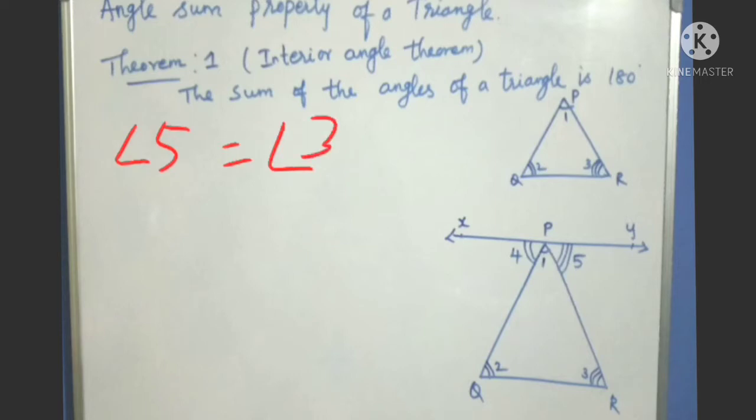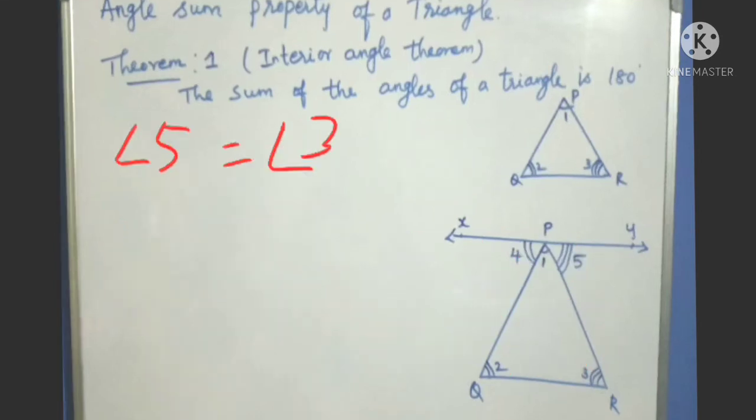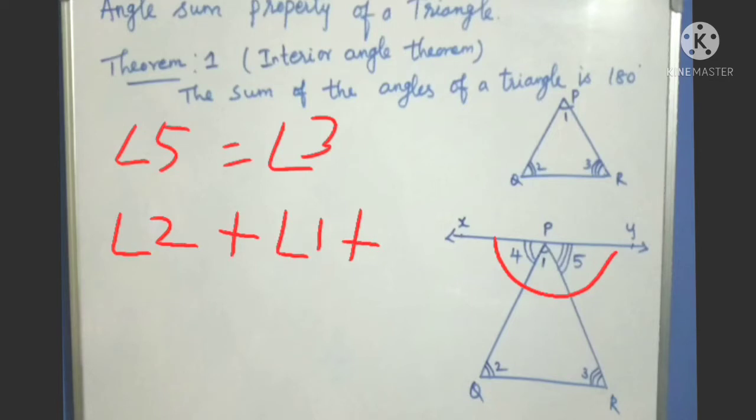In the first equation, angle 4 plus angle 1 plus angle 5 equals 180 degrees, because this is a straight line. Instead of angle 4 we can write angle 2, since they are alternate angles, and instead of angle 5 we can write angle 3 because both are equal.